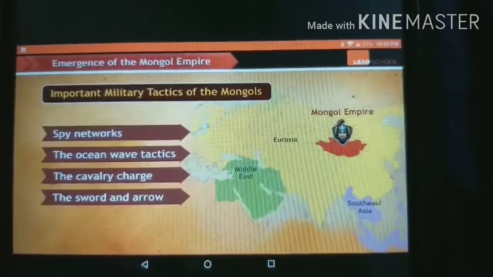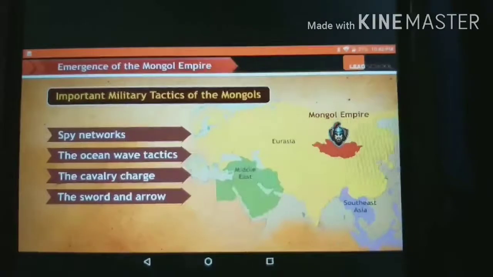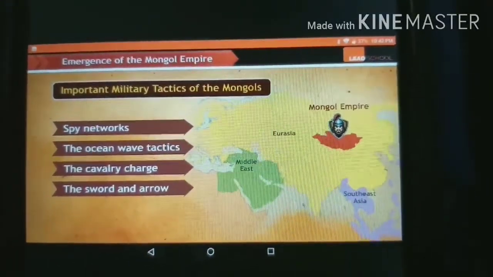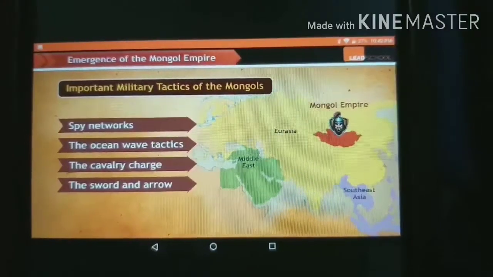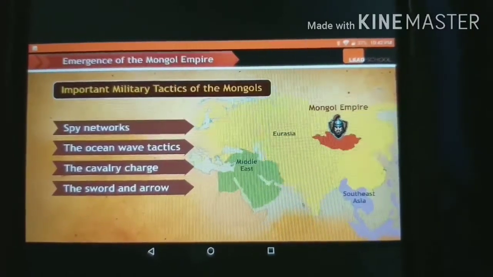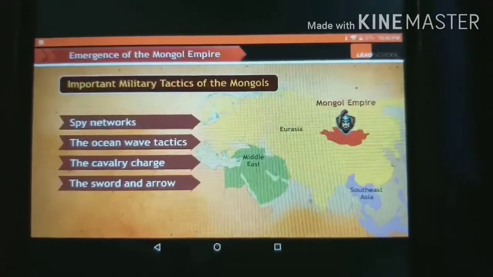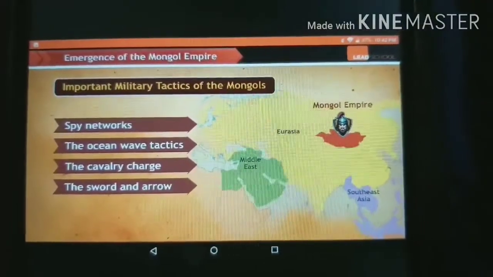Now let us look about some of the important military tactics of the Mongols. Now they have strong spy networks, the ocean wave tactics, the cavalry charge, the sword and the arrow.